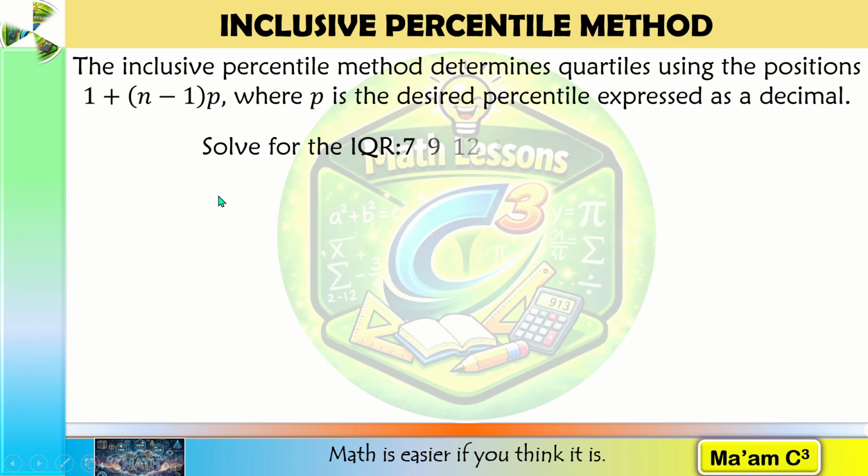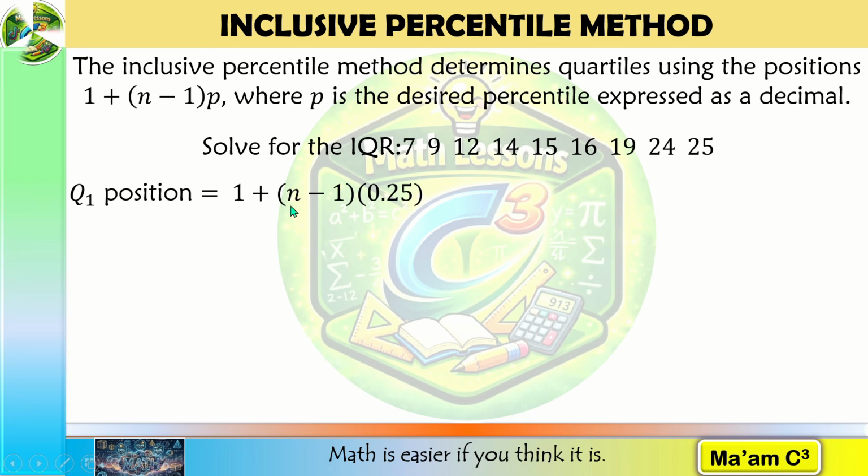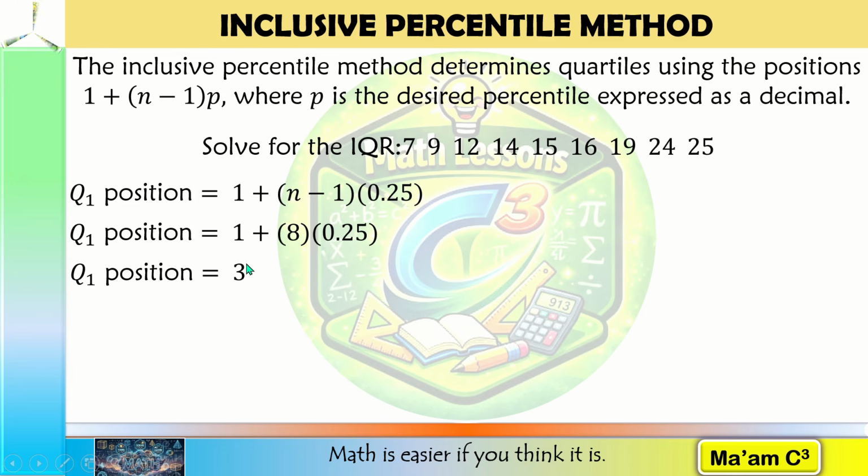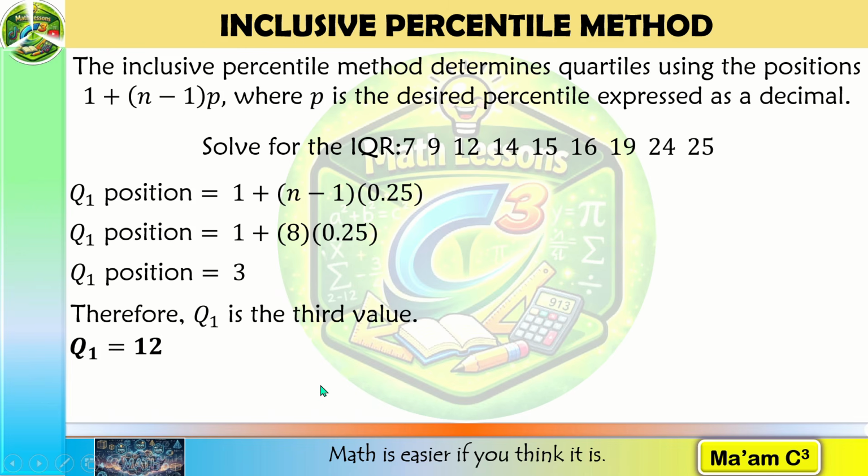Let's recall our first example earlier. Let's solve for the first quartile using this formula. Our n is the number of values. That would be 9. So 9 minus 1 is equal to 8. 8 times 0.25 is equal to 2, plus 1. That would be 3. So the first quartile position is the third value. 1, 2, 3. Q sub 1 is equal to 12.